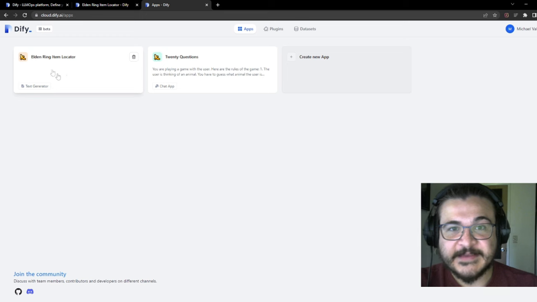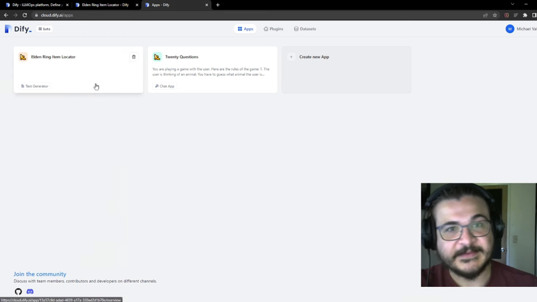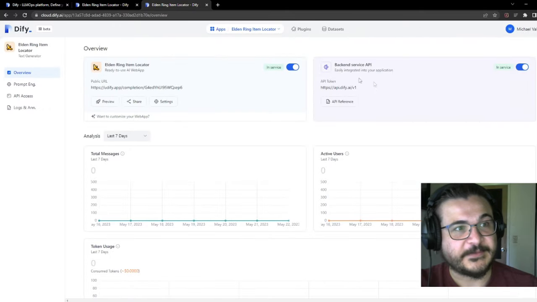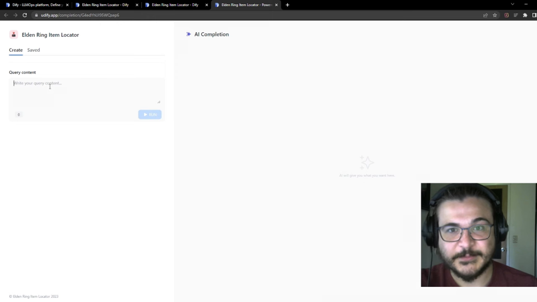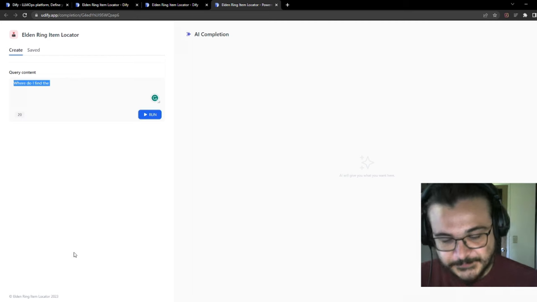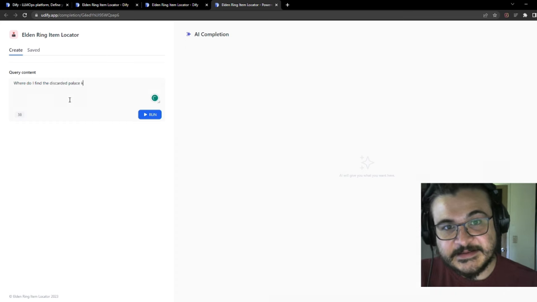Okay, so here is our text generator app, and it's not going to work as is. For example, let me just show you how it would act using the base model without any data or context. I would just ask this model, where do I find the discarded palace key? And let's see what it says.